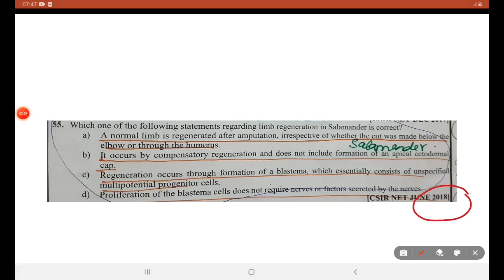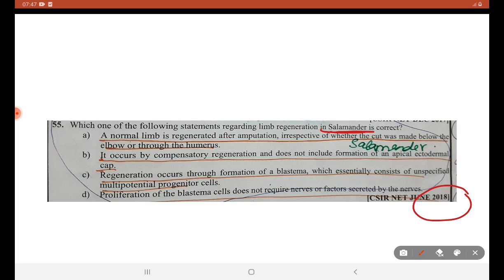Next, June 2018. Which of the following statements regarding limb regeneration is seen in salamander? First statement, a normal limb is regenerated after amputation irrespective of whether the cut was made below the elbow or through the humerus. Second statement, it occurs by compensatory regeneration.